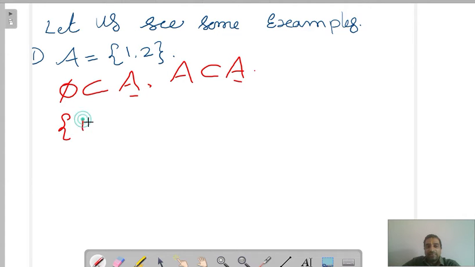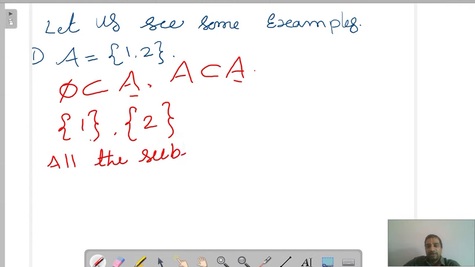Now write with single element 1. 1 is the element, it is there in A. Hence this whole set is subset to A. Now 2. 2 is the element, it is there in A. Hence we can say this set is subset to A. So 1 comma 2, these two are subset to A. Now we write all the subsets of A.